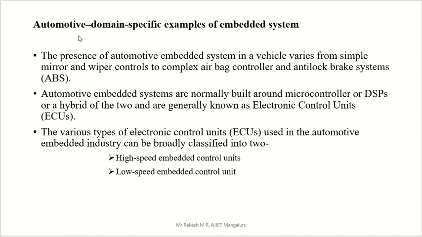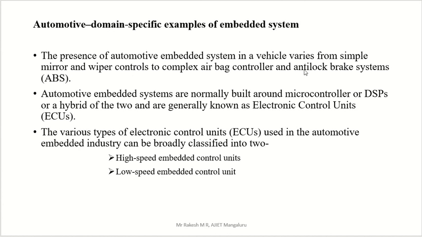And another example they have given is an automotive domain specific example for embedded systems. Automotive means the automobile area, where we have cars and bikes. These are examples of automotive embedded systems. The presence of automotive embedded systems in a vehicle varies from simple mirror and wiper control to complex airbag controller and anti-lock braking system, ABS.